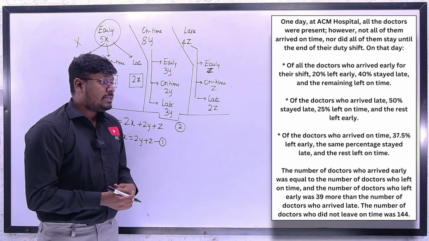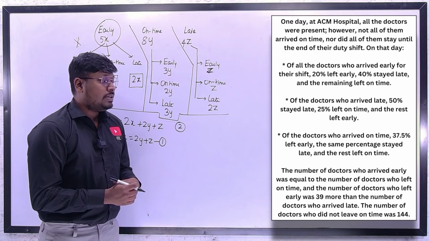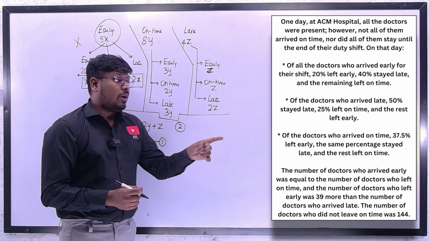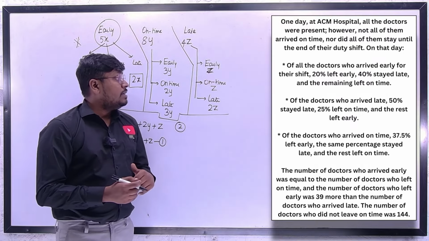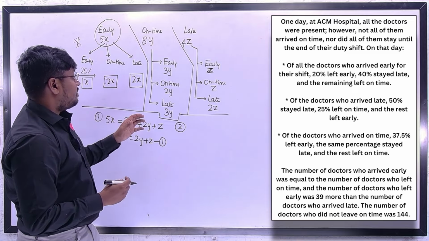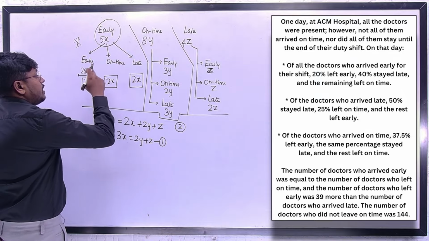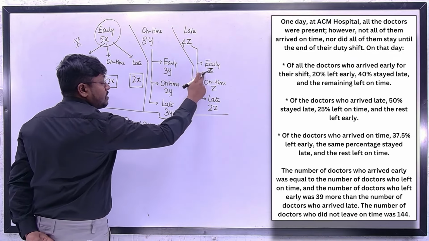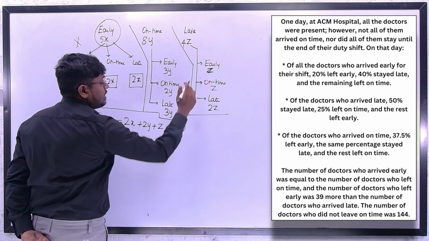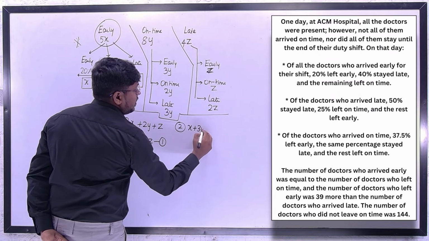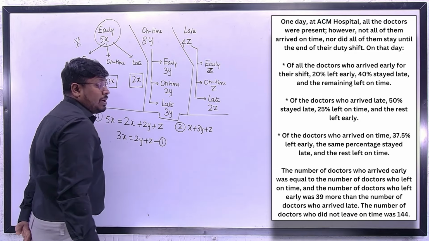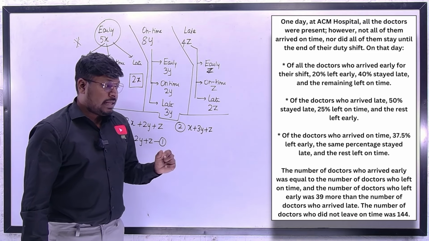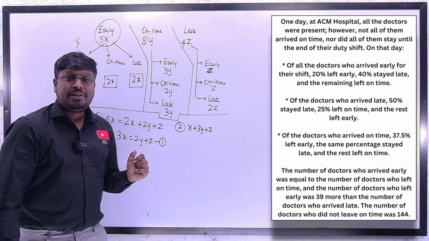Equation number 2. Based upon the point, we have to frame the equation, right? The second point: the number of doctors who left early was 39 more than the number of doctors who arrived late.